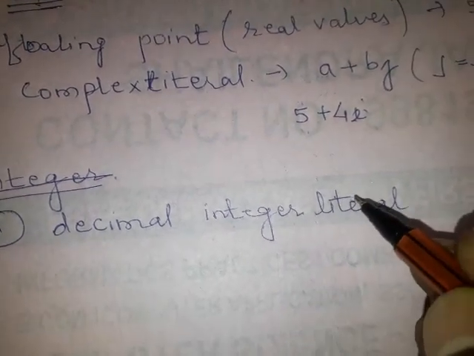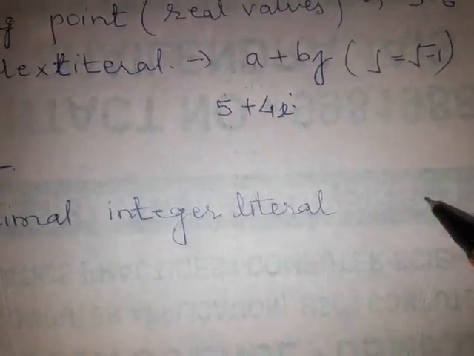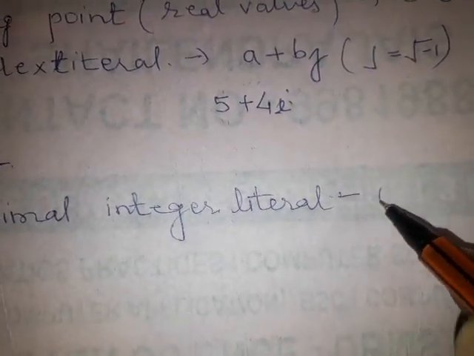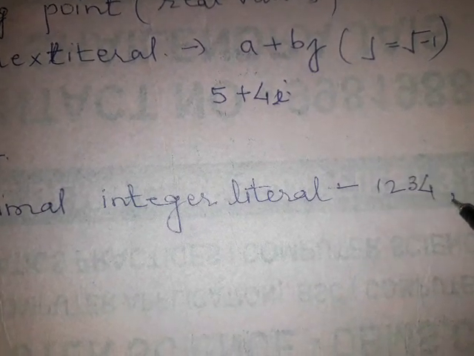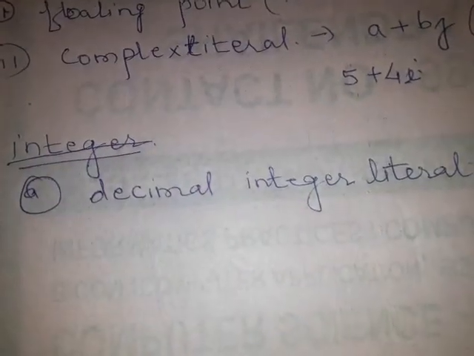In a decimal integer literal, simple decimal numbers such as 1234, 41, 97, plus 97, these are all decimal numbers. But these are integers, not with a fraction part. So the first type of integer literal is decimal.